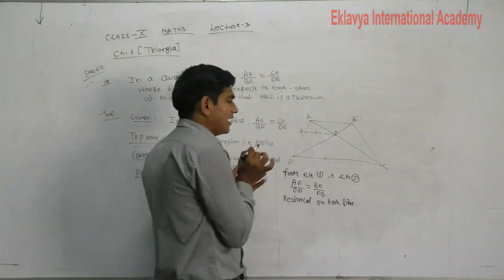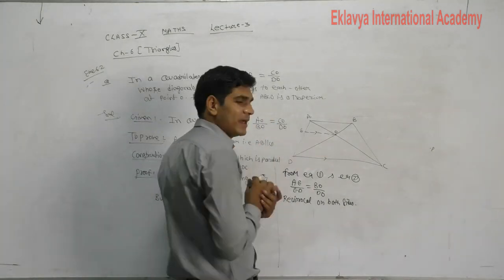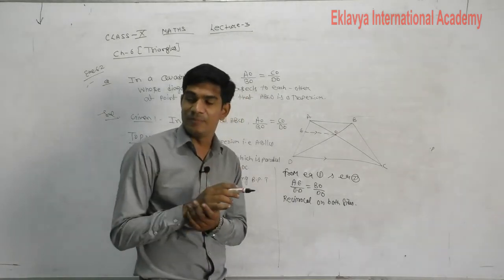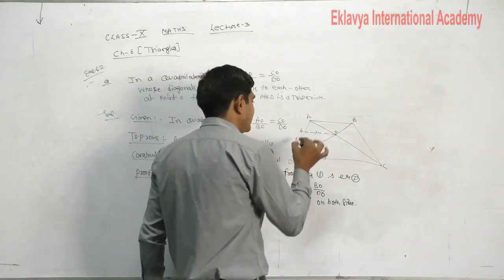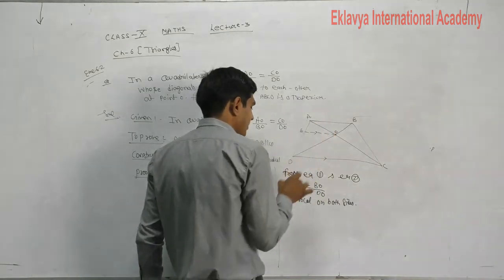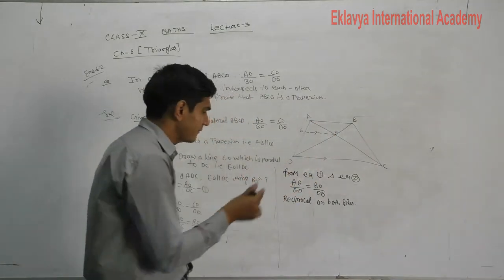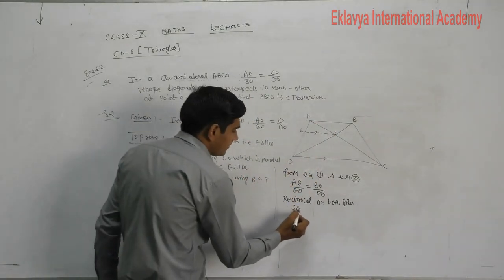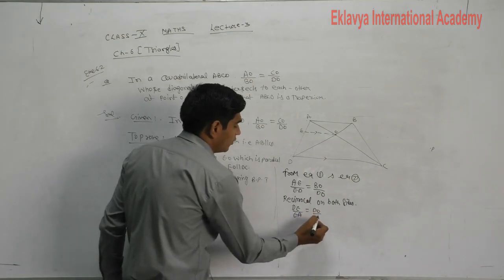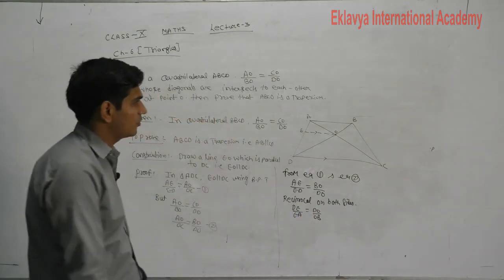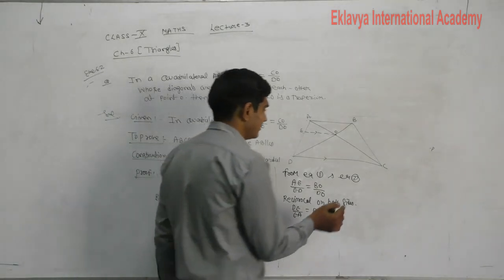Because you have to prove EO is parallel to AB, so to apply the converse of BPT the result should be DE upon EA equal to DO upon OB. Reciprocal done, then we obtain the result.